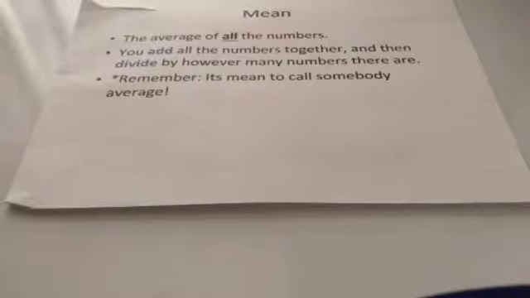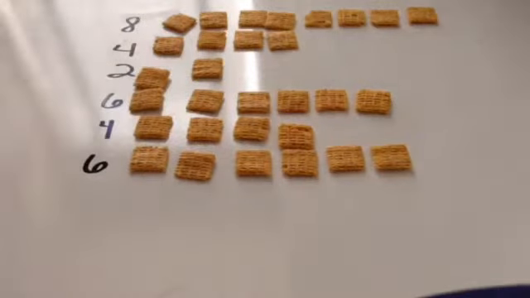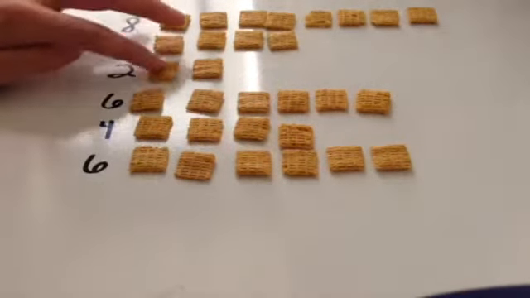Mode and median are pretty easy to understand, but what about mean? Why, when we add all the numbers together and divide by however many there are, do we get a number that represents the average of the whole set of numbers? Let's take a look at this concrete model.